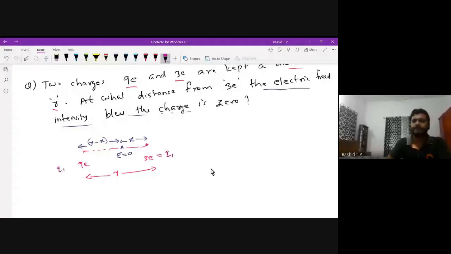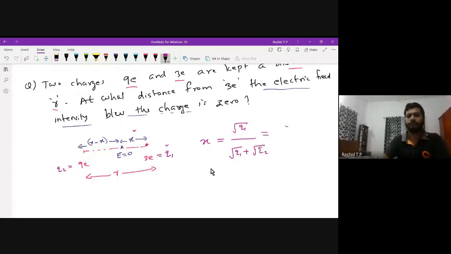X is measured from the charge Q1, therefore X equals root Q1 divided by the denominator, root Q1 plus root Q2, because both are like charges. Here, root 3e divided by root 3e plus root 9e.